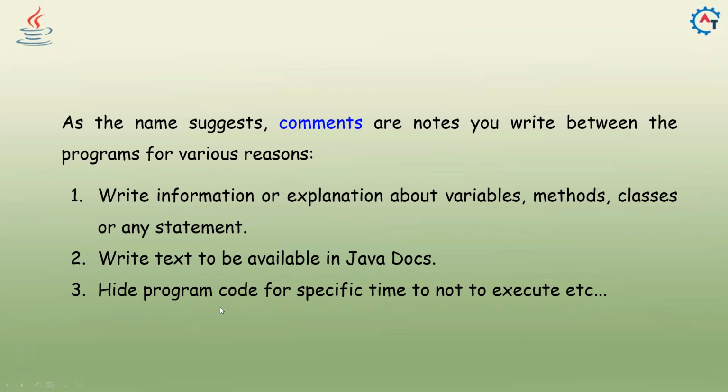Comments can also hide program code for some time so that it does not execute. You have written some logic, but for some reason it's not working, so you have written some other logic. Meanwhile, instead of removing that code, you just comment that code for some time. You are not very sure which code you need to use, so you're just trying for the proper logic. Till that time, you comment this code and execute the other one. If that is not working, you want to come back and update or edit this code, and you cannot write the entire code again. Because of that, you put it in a comment, and the Java compiler will not consider that as executable code. Very much helpful in real time.